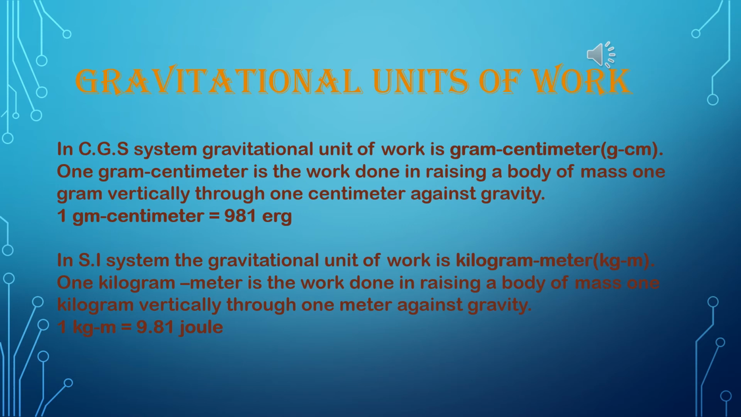In SI system, the gravitational unit of work is kilogram meter. 1 kilogram meter is the work done in raising a body of mass 1 kilogram vertically through 1 meter against gravity. So 1 kg meter is equal to 9.81 joule.